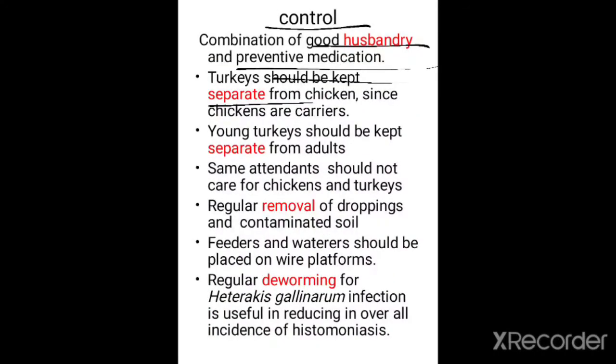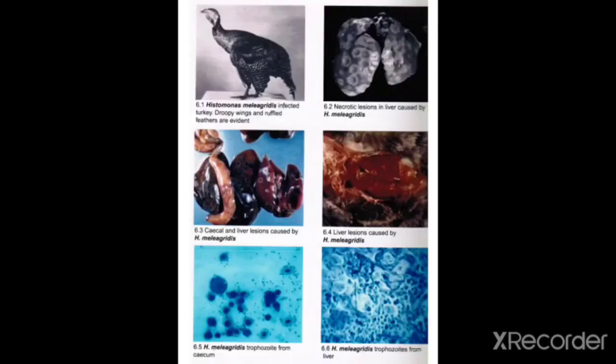To control the disease, turkeys should be kept separate from chickens, and young turkeys should be kept separate from the adults. Regular removal of the droppings and contaminated soil, and regular deworming for Heterakis gallinarum infection is useful in reducing the overall incidence of histomonosis.